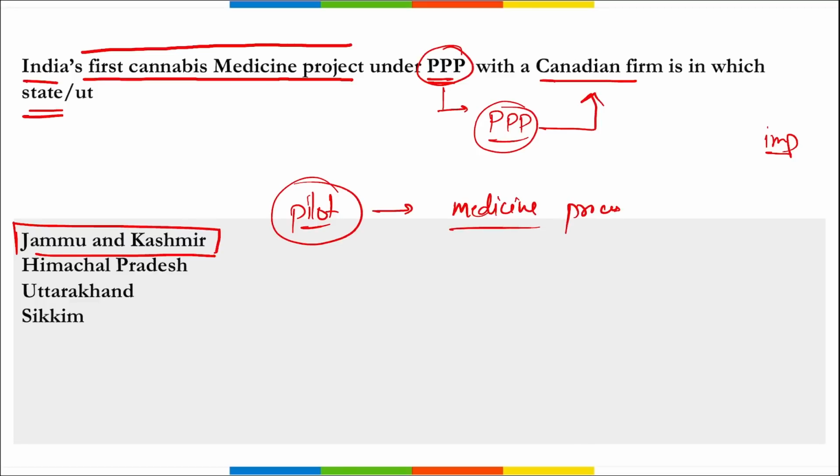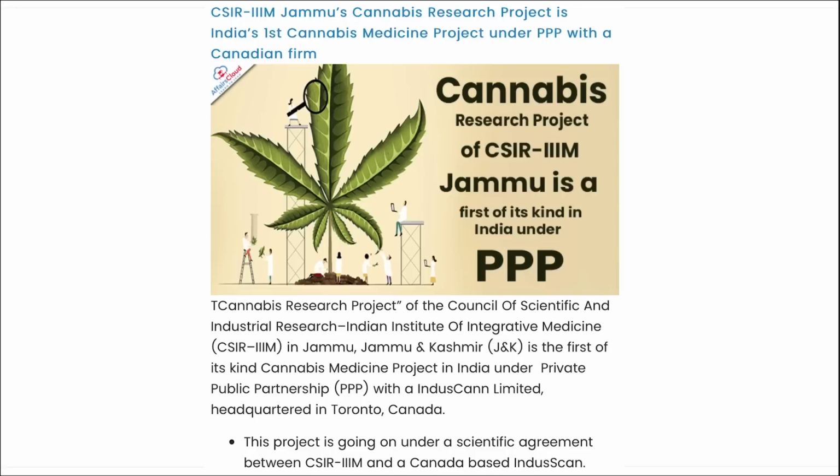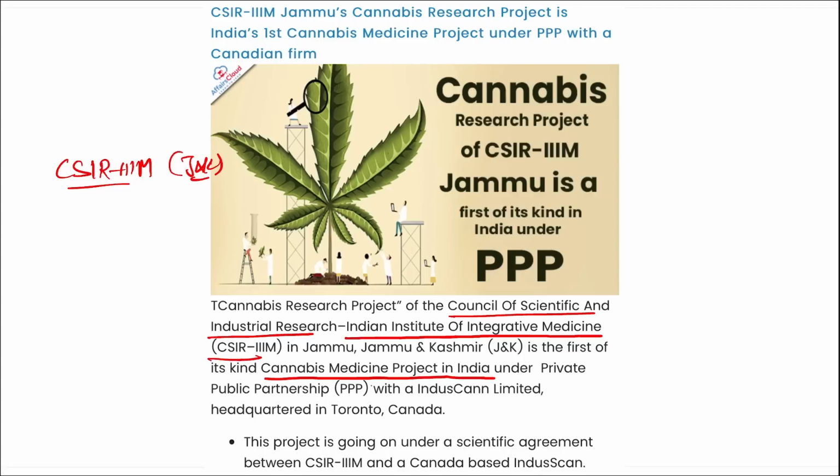Correct. So remember, apart from this, it is your CSIR IIM, based out of Jammu and Kashmir, that is the Council of Scientific and Industrial Research, Indian Institute of Integrative Medicine, triple IM, right? That is in Jammu Kashmir. They are the first of its kind cannabis medicine project in India under triple P partnership with whom?